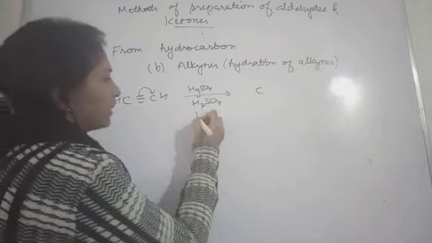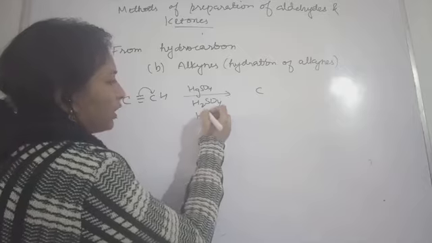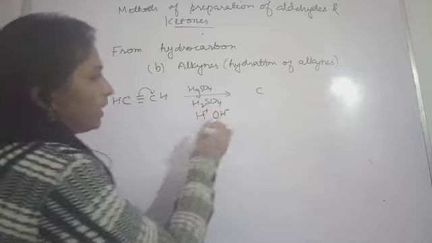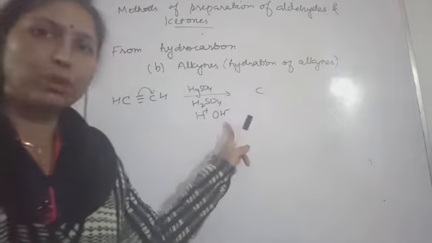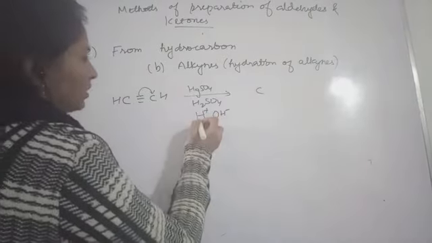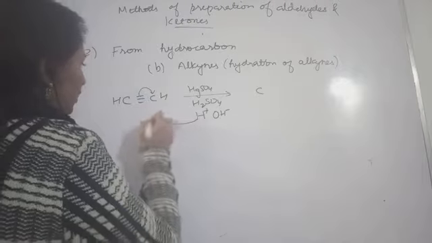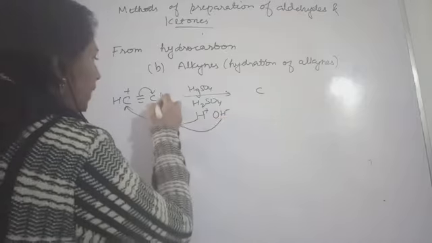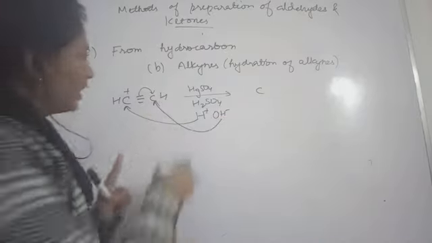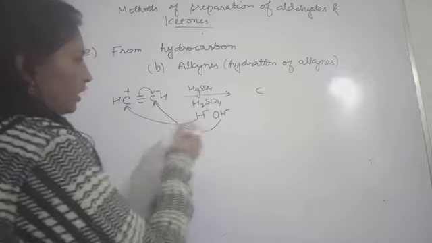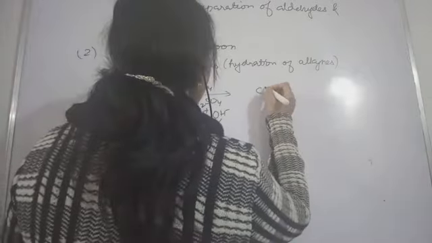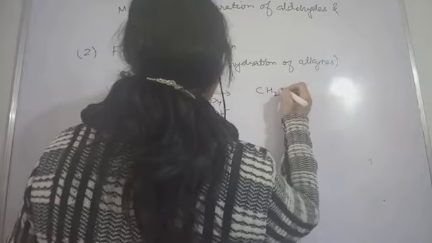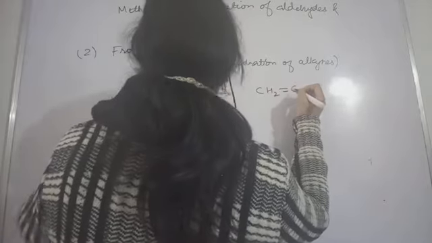Water molecule will be split into H+ and OH-. This H+ will go to the carbon possessing the negative charge, and OH- will get attached to the carbon possessing the positive charge. So the product will be CH2=CH-OH.